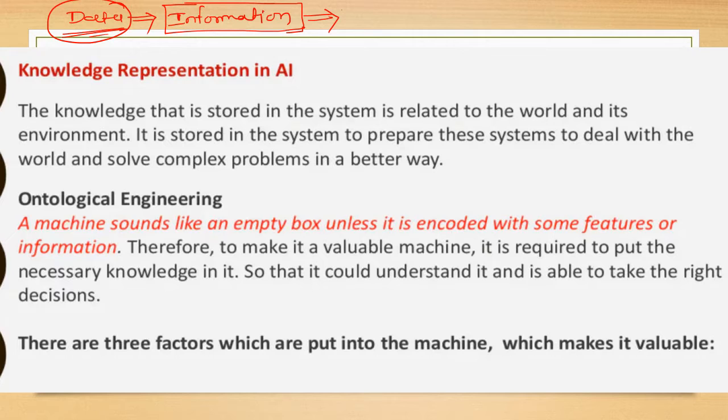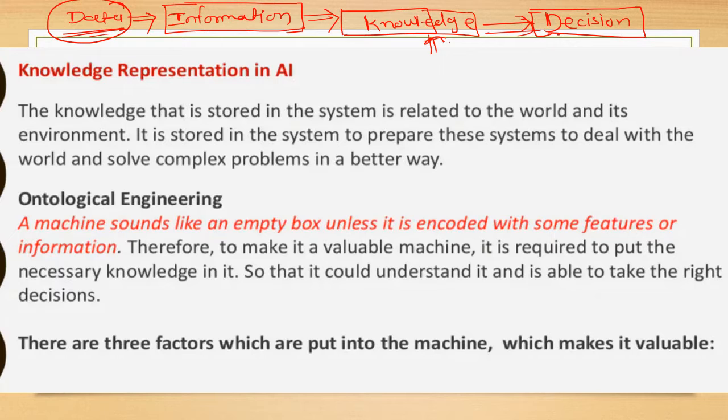And when we collect the information, then it becomes knowledge. And by using this knowledge, we can take a decision. So knowledge plays a very important role in taking the decision.